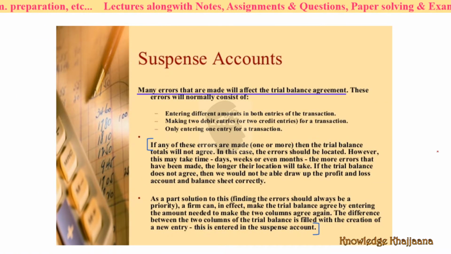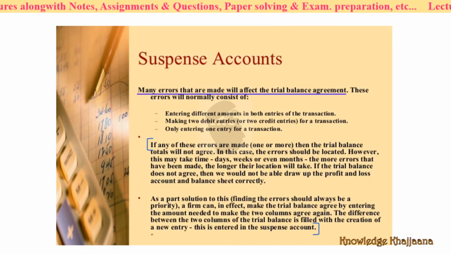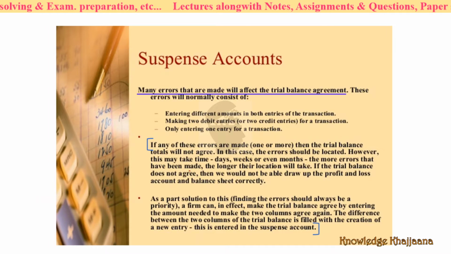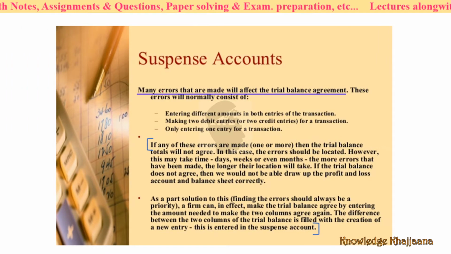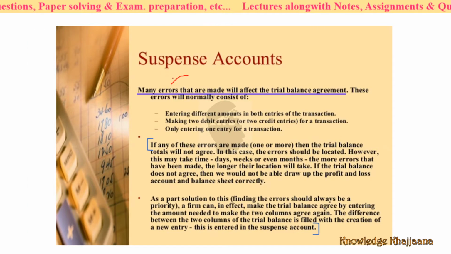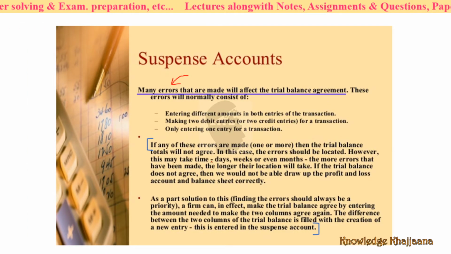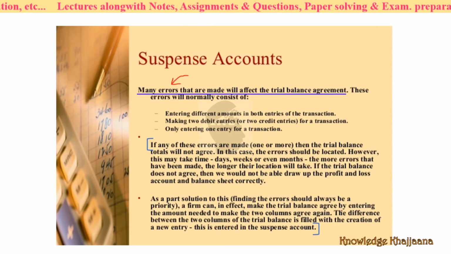Next is suspense account. What is meant by suspense account? While preparing the trial balance, you may have committed some errors. Many errors that are made will affect the trial balance agreement. What does this mean? If any of these errors are made, then the trial balance totals will not agree.